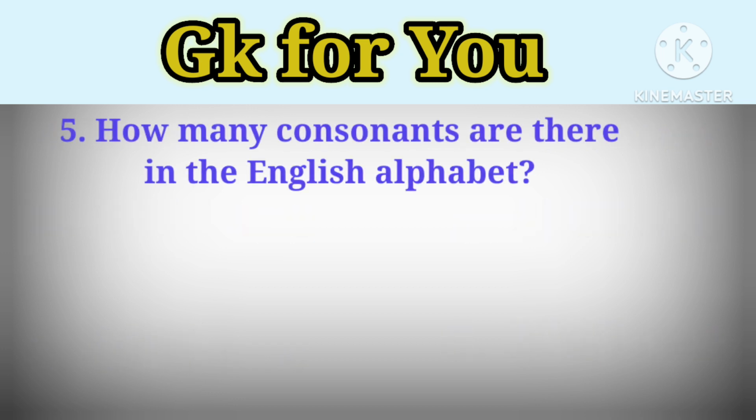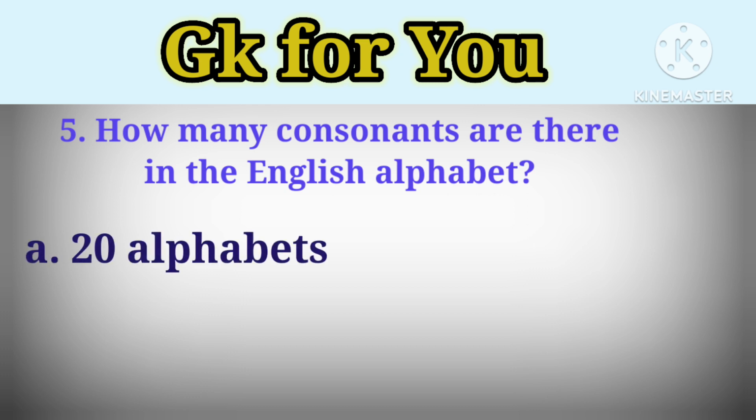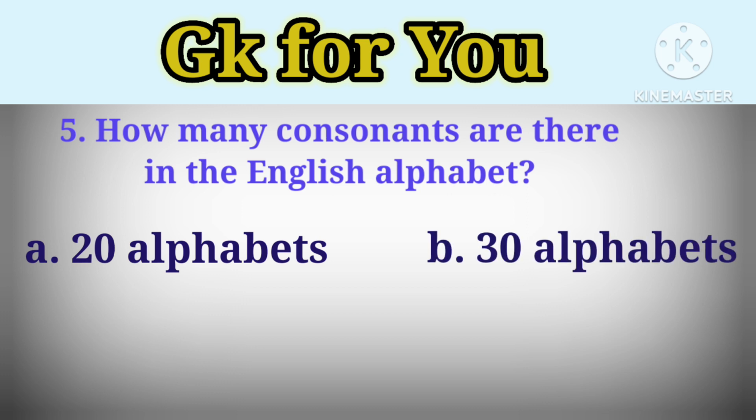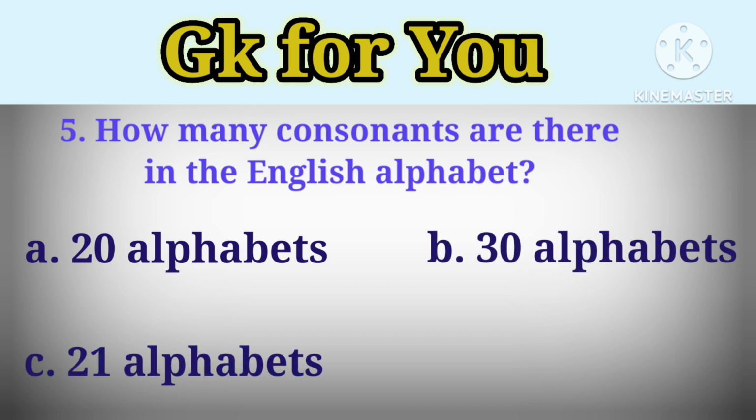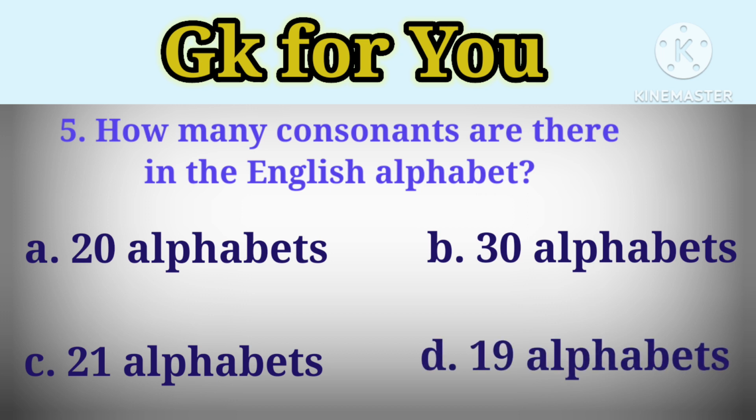The fifth question is, how many consonants are there in the English alphabet? Option A, 20 alphabets. Option B, 30 alphabets. Option C, 21 alphabets. Option D, 19 alphabets. Your time start now. The answer is 21 alphabets.